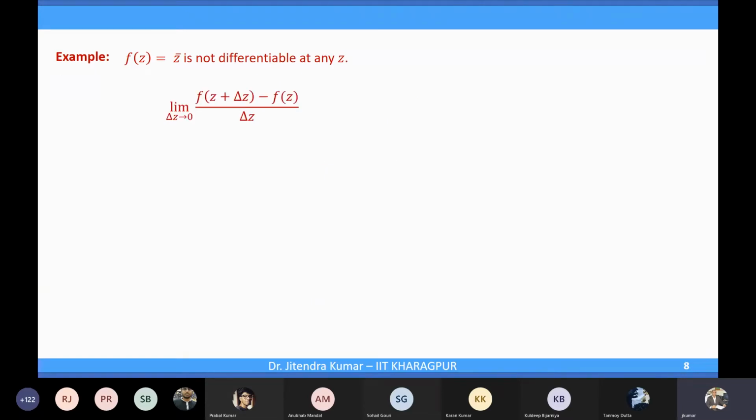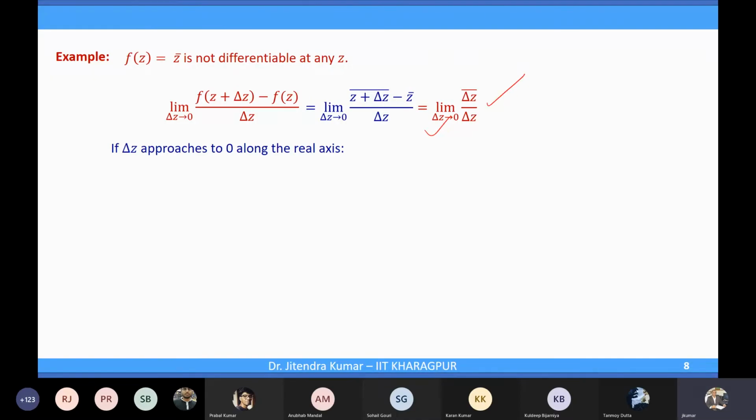But there are several other cases which need more attention. For instance, here f(z) is equal to z conjugate, which is not differentiable at any point, that we will see. Because when you consider this quotient, (z + delta z) conjugate minus z conjugate over delta z, you have the limit as delta z goes to 0 of delta z conjugate over delta z.